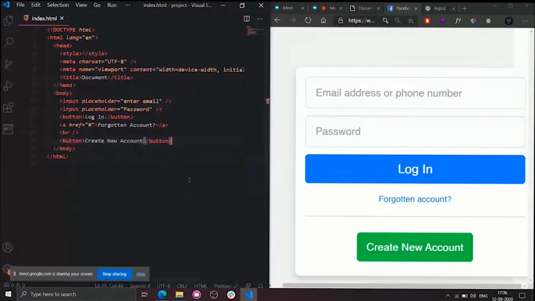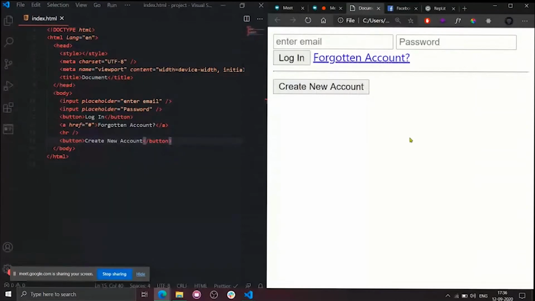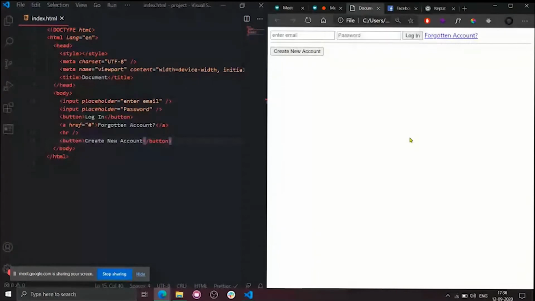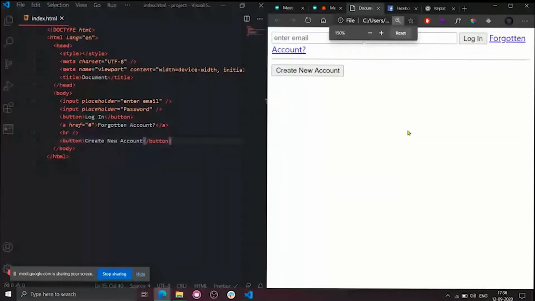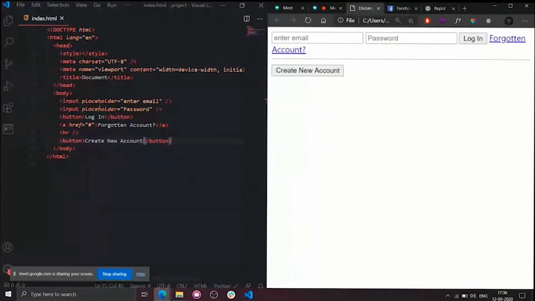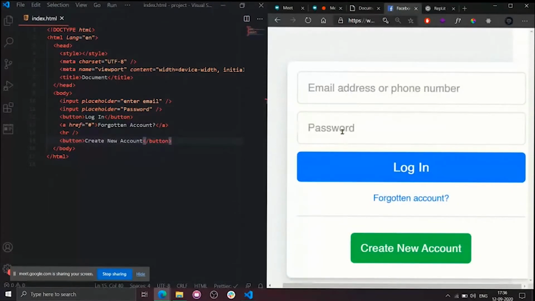Okay, clear till now? Yes or no? Very good. Okay, I will refresh this page. So as you can see, this is the bare HTML code. So now what we need to do is convert this into these styles, right? Okay, we will start with the input tag. So guys, observe. Are the styles for both this one and this one the same? Are these two inputs looking the same? Yes or no?